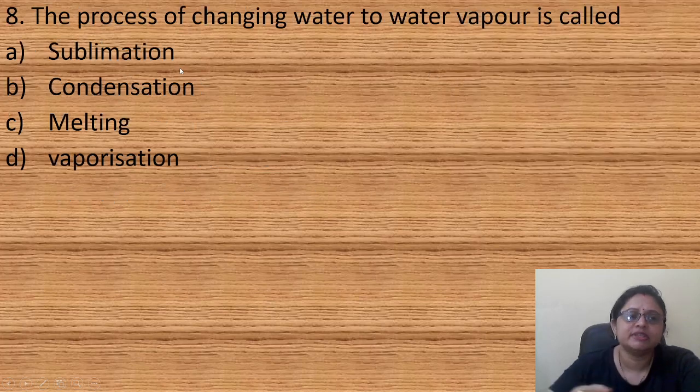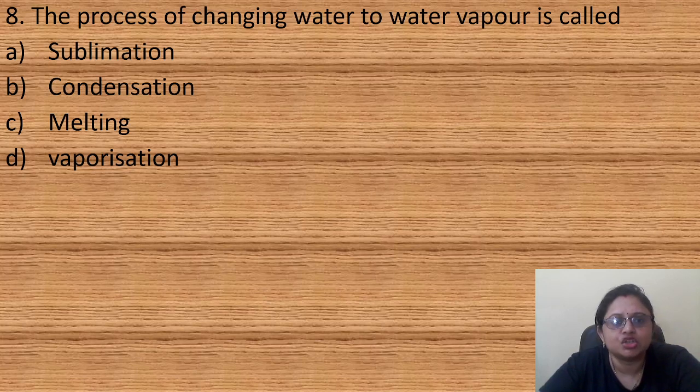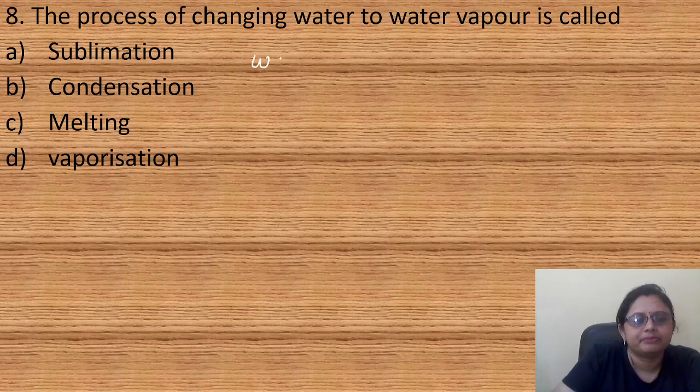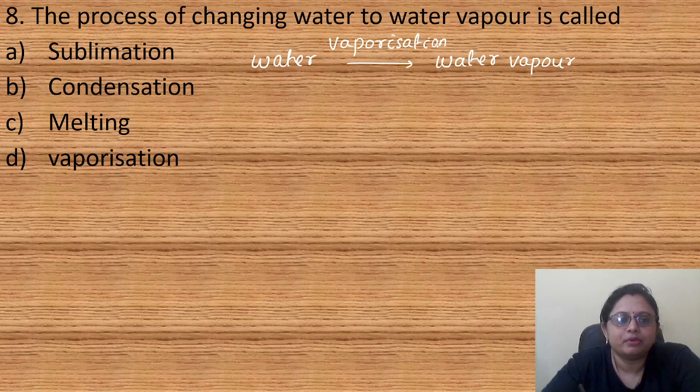Coming to the next question, the process of changing water to water vapor is called option A, sublimation, B, condensation, C, melting, D, vaporization. So water is converted to water vapor. The name of the process is vaporization. So here the correct answer is option D, vaporization.